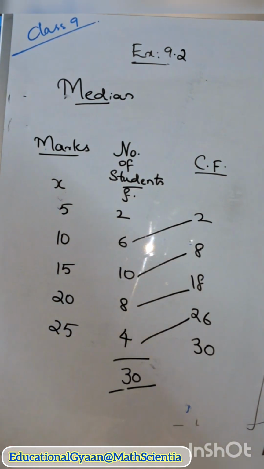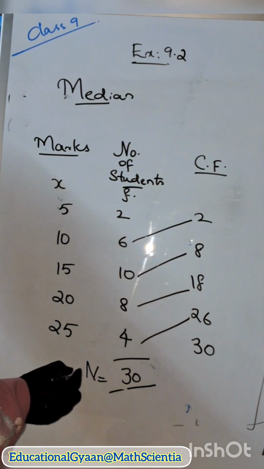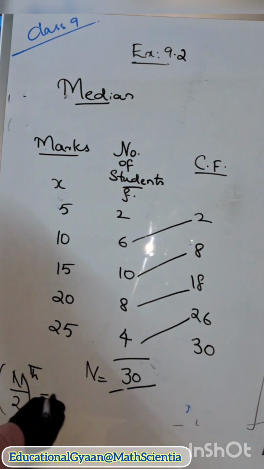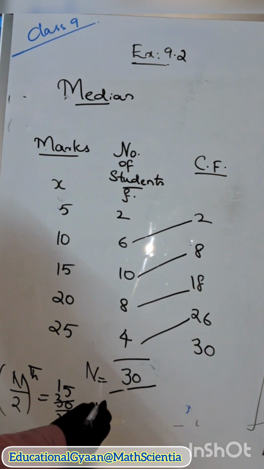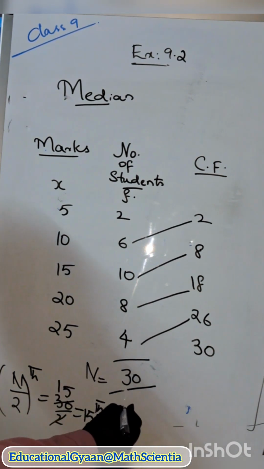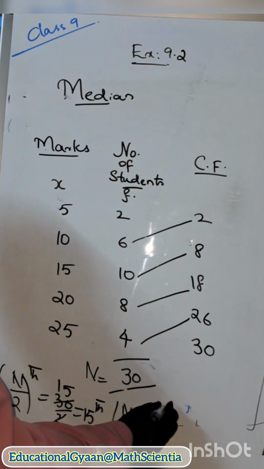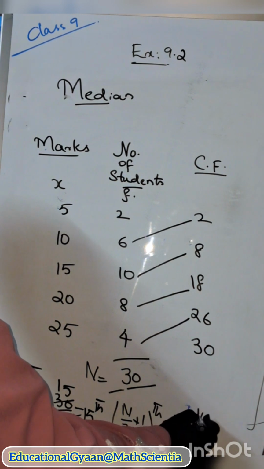So this is the total number of terms, which will be your n. You can see n is an even number, yes or no? So your median will be the n by 2th term and the n by 2 plus 1th term. n by 2 means 30 by 2, which is 15, so the 15th term. Next is n by 2 plus 1, which is 15 plus 1, the 16th term. So your median will be the 15th and 16th terms.